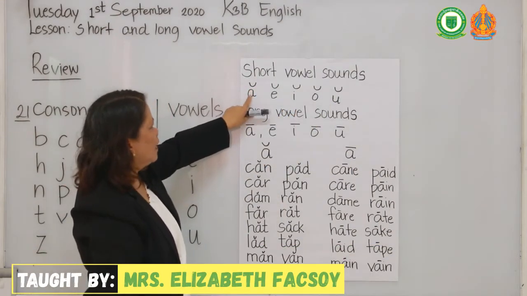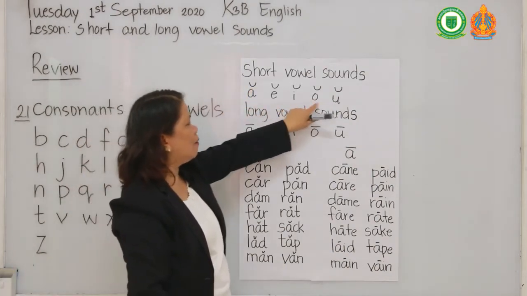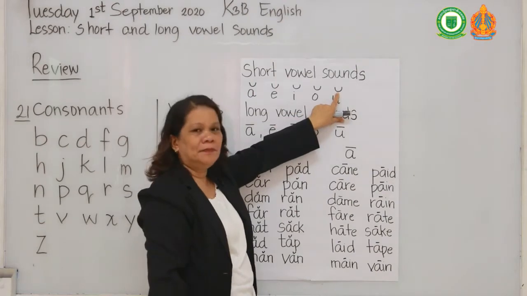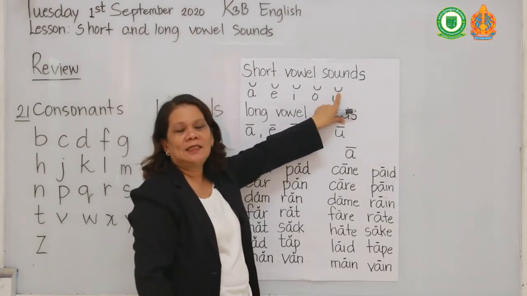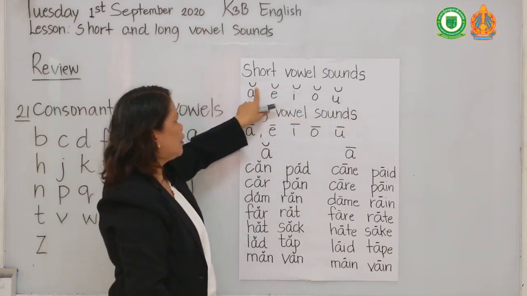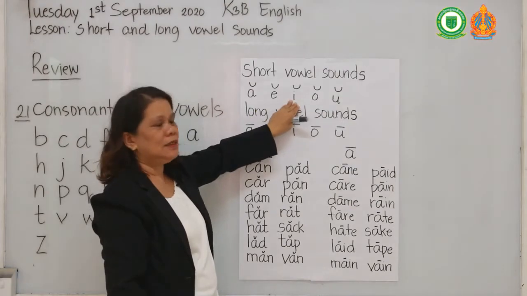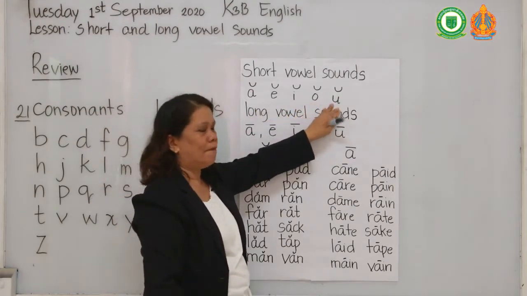So I put curved lines on the top of A, E, I, O, U. This is the sign. If you say it like this, it is short. Short, short. So short A, short E, short I, short O, short U.